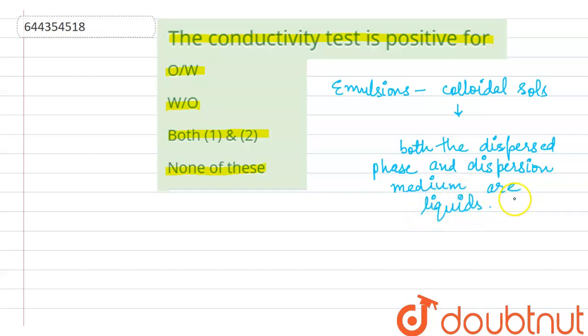They are partially miscible. Like we can say they are immiscible in each other, right? So emulsions are basically categorized in two types.